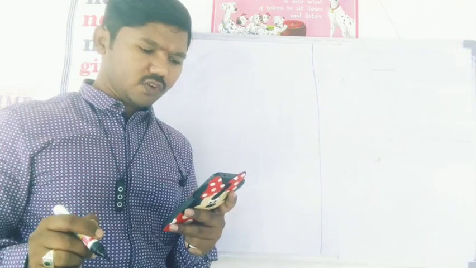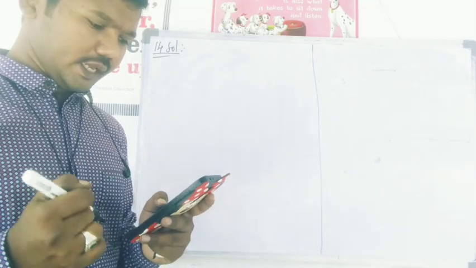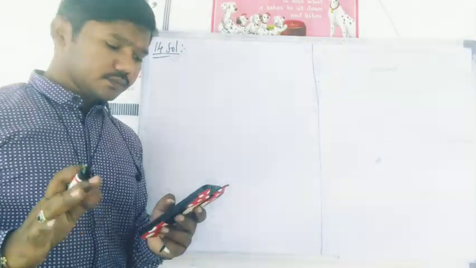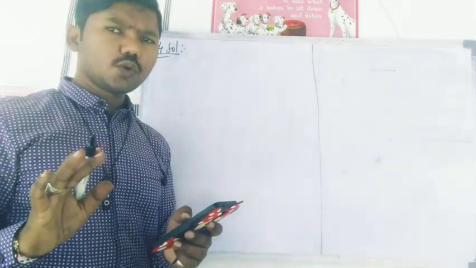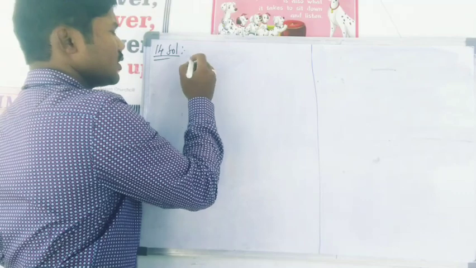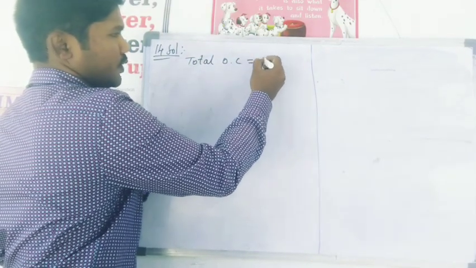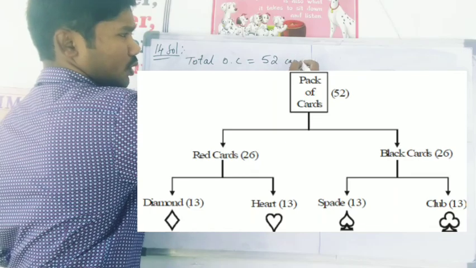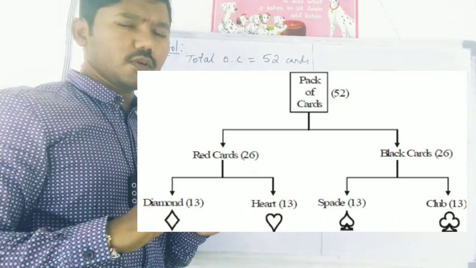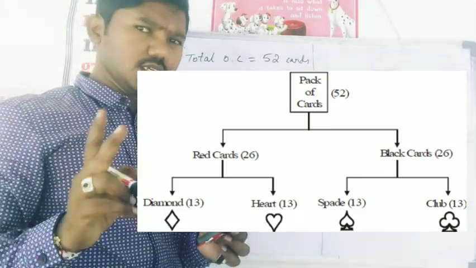One card is drawn from a well shuffled deck of 52 cards. Find the probability of getting a king of red color. So here you have to be careful when you are doing the card problems. Total number of cards are here 52. Whenever he says a deck of cards, total outcomes 52. And you already know about the cards. We have 2 different colors and 4 shapes, right? 2 shapes in each color.